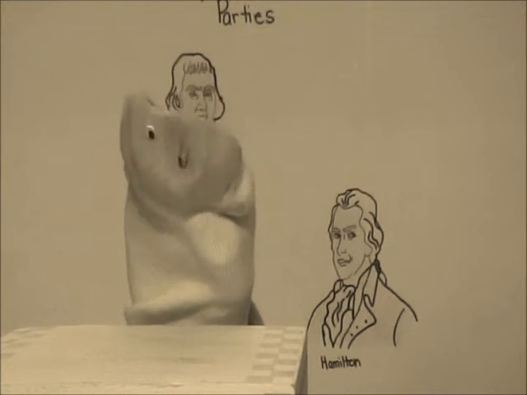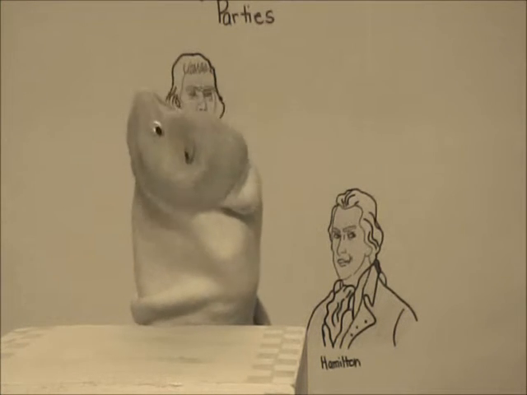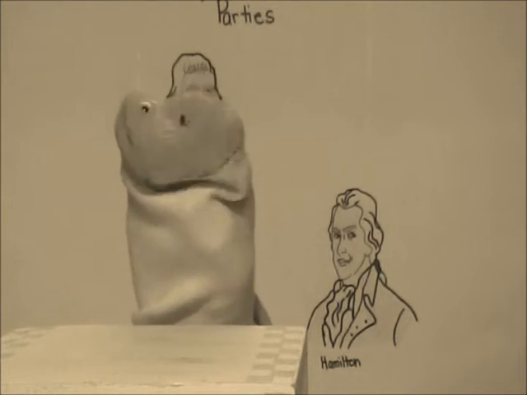Our last question asks, how did Hamilton die? Hamilton was shot in a duel against Aaron Burr. Burr was a Democratic Republican, and they were friends before they were split by the parties.